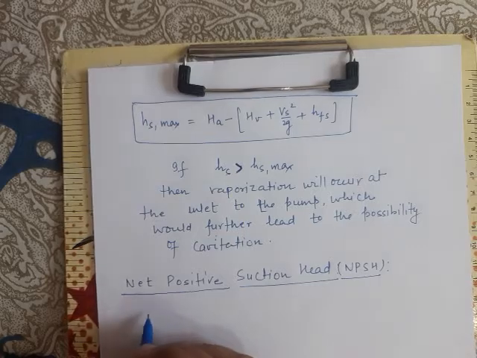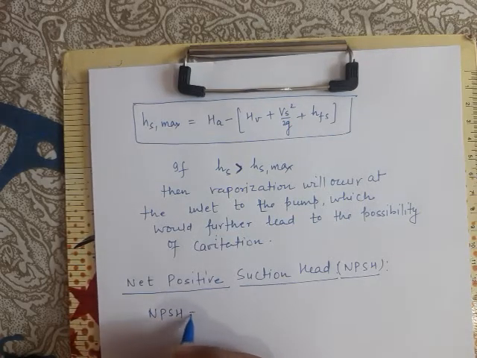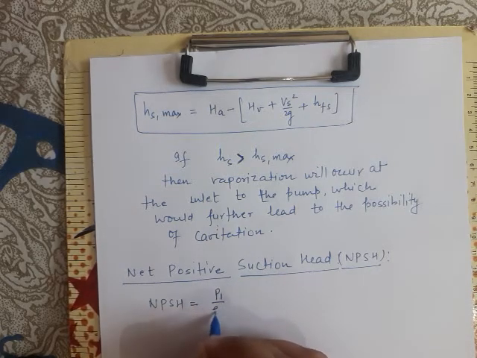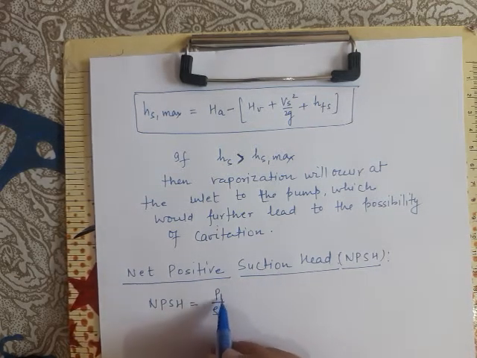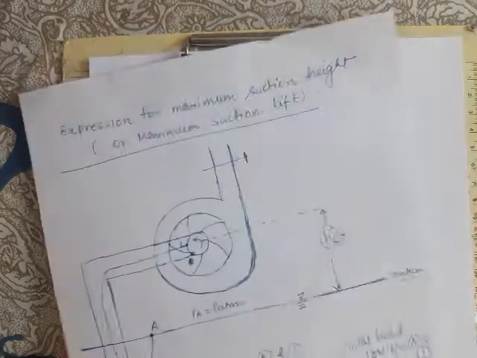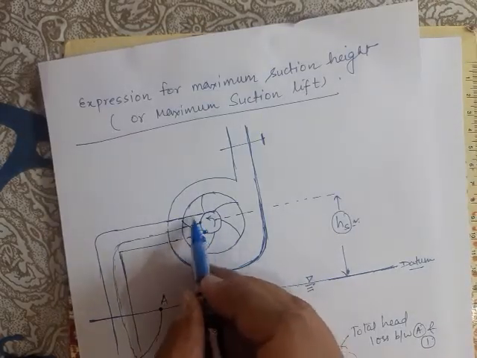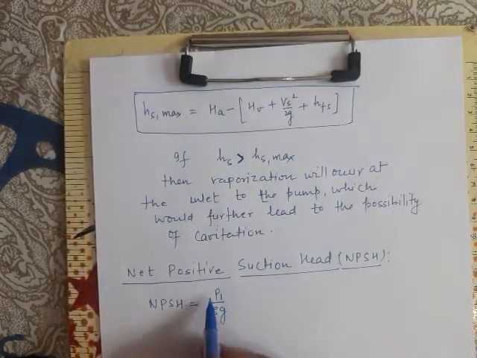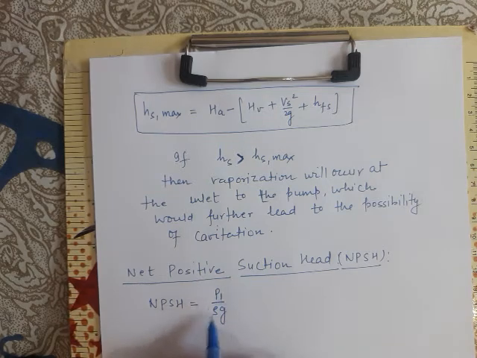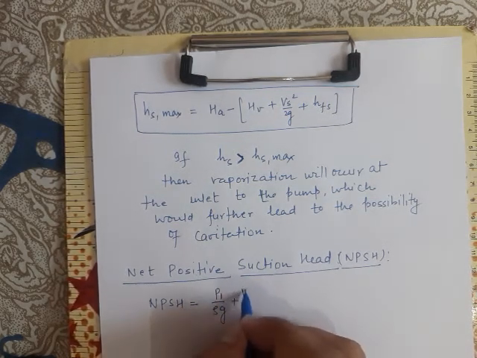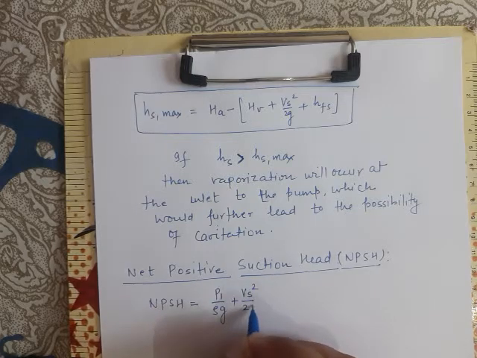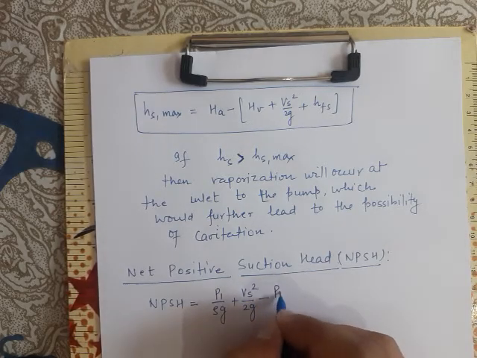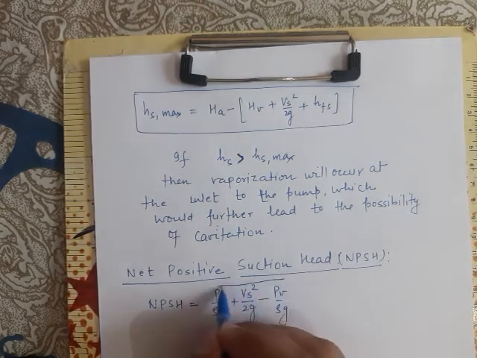Please note, what is the meaning of NPSH? The NPSH, net positive suction head, has been defined as the absolute pressure head at inlet to the pump at point 1. Please note, this is point 1 at the inlet to the pump, at the exit of the suction pipe. So the absolute pressure head at point 1, plus the kinetic head or velocity head, the dynamic head at point 1, minus vapor pressure head. This is what the net positive suction head is.